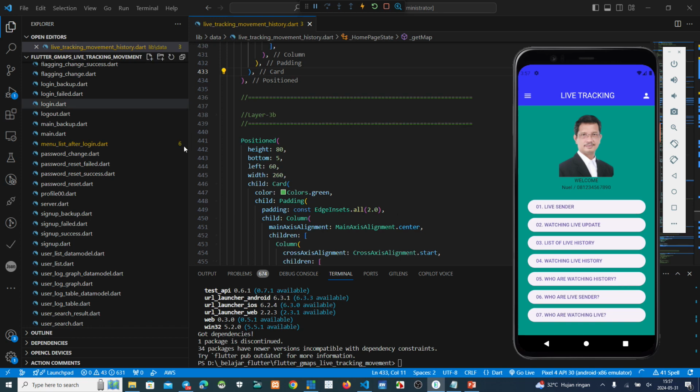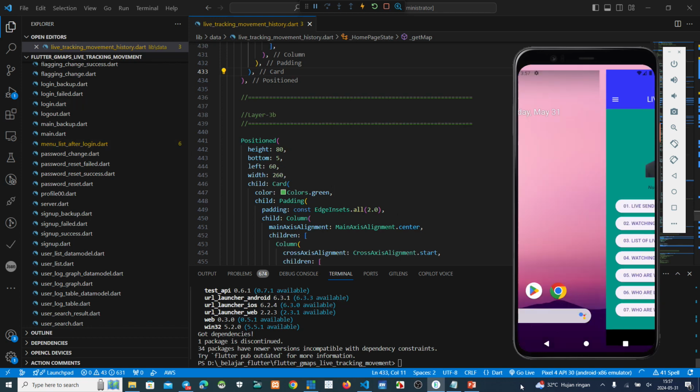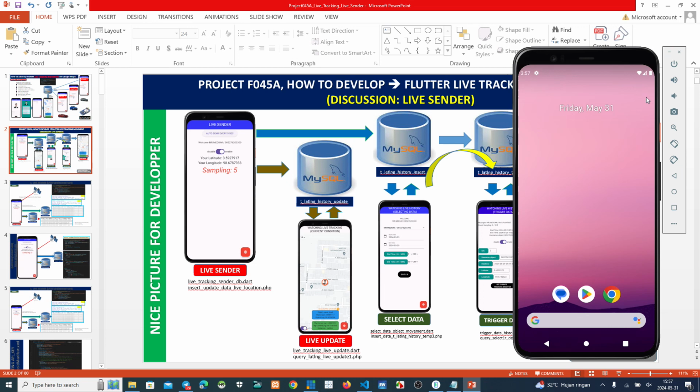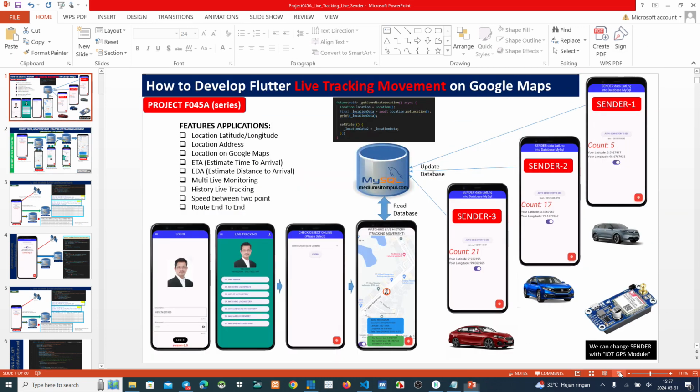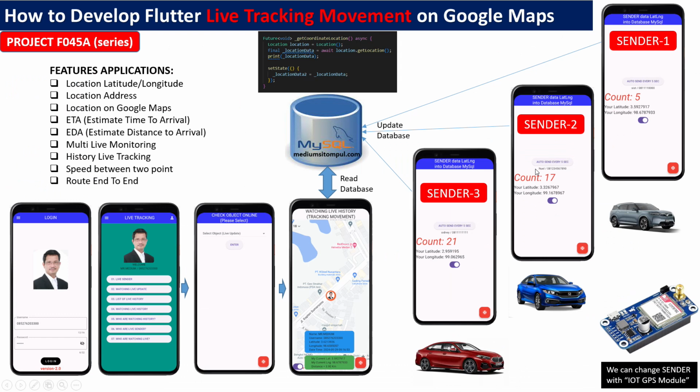Before we explain the script, I think it's better to make an explanation first. This is the big project about live tracking movement on Google Map.